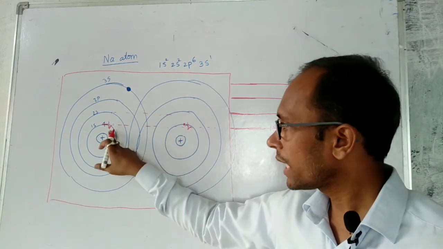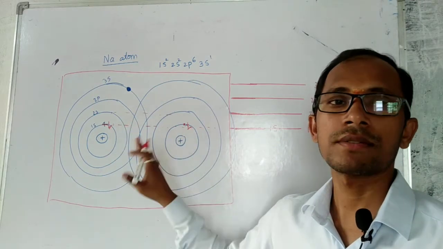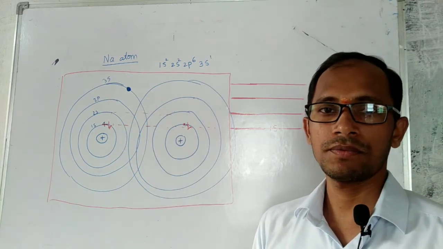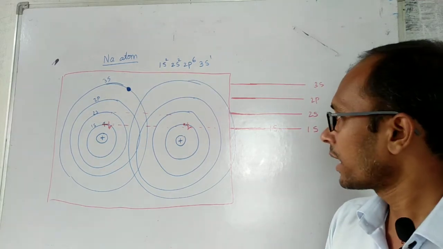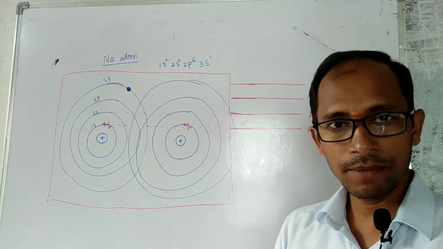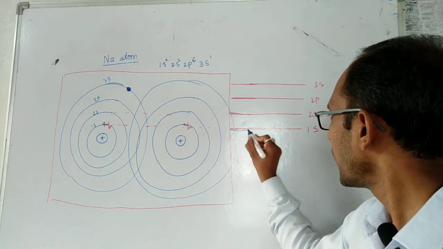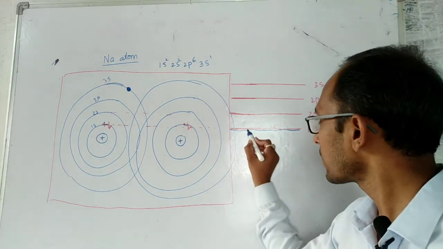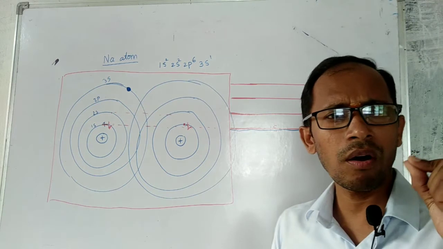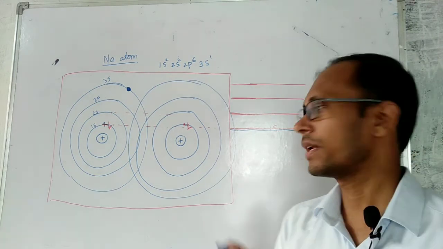It is not possible according to Pauli's exclusion principle. So whenever another atom comes, another energy level should come. That energy is also 1s, but the two are not the same; there is a very small difference.